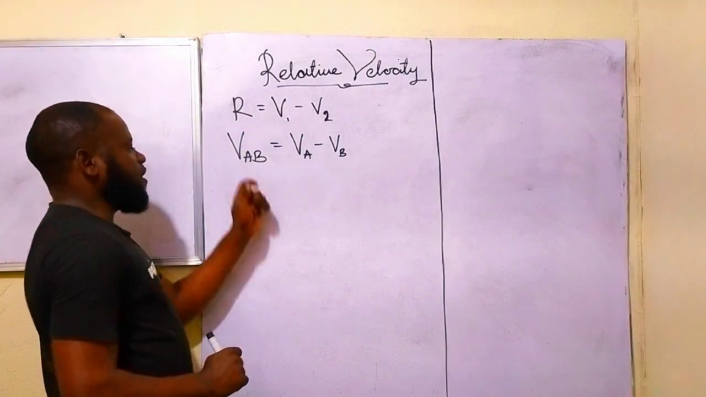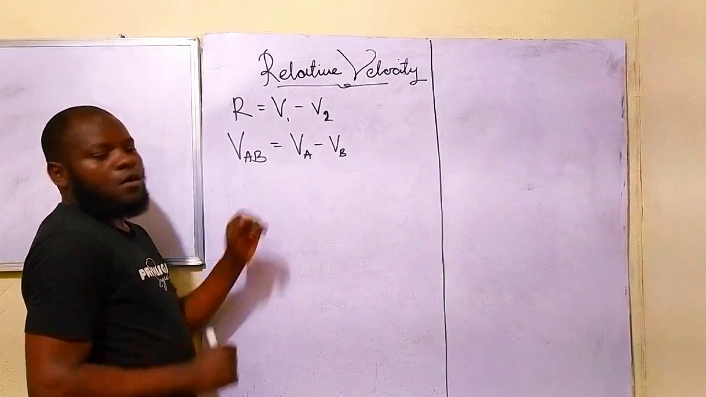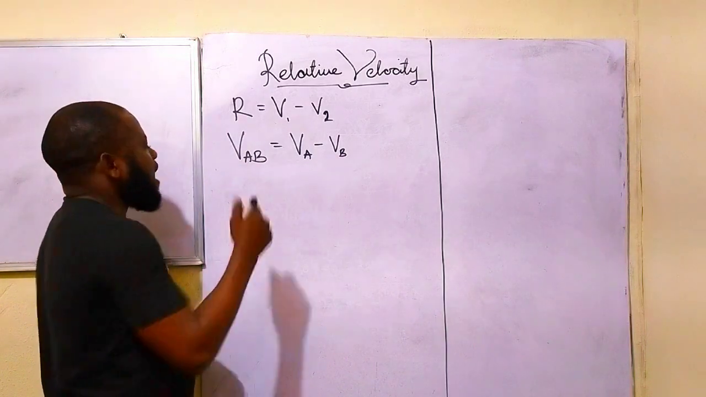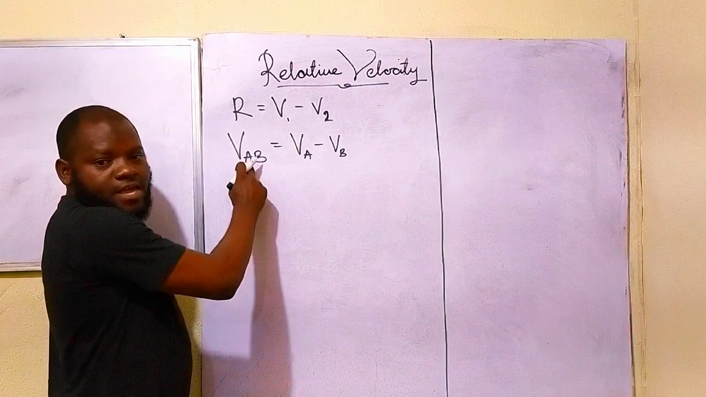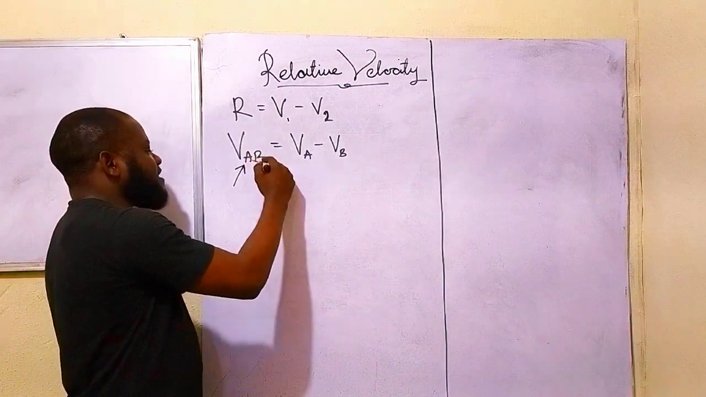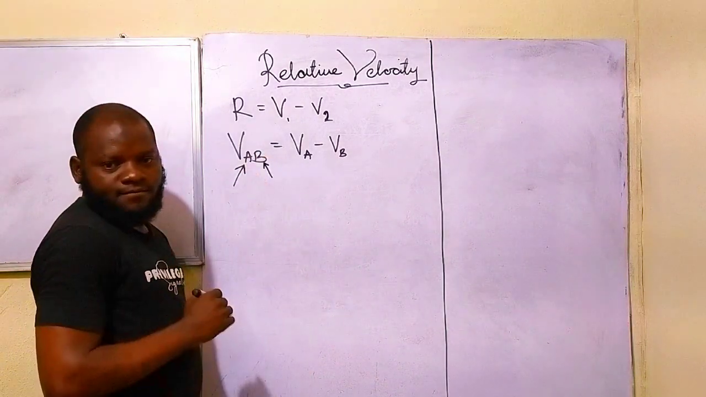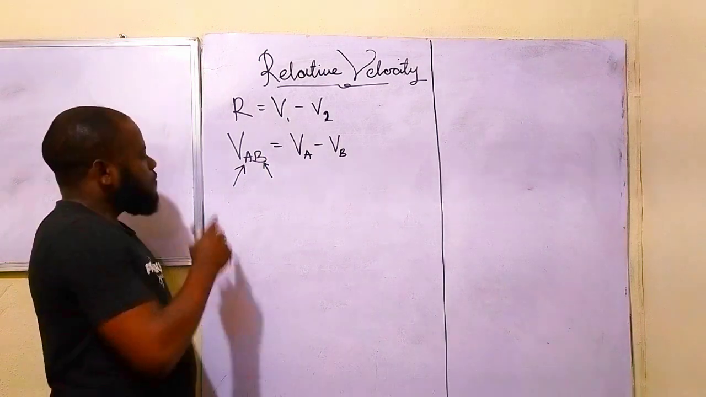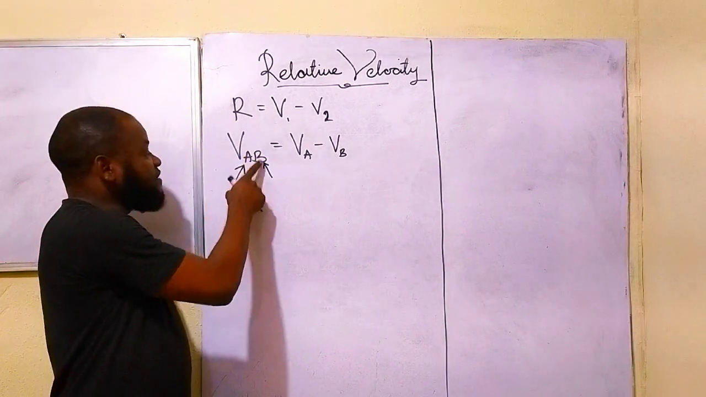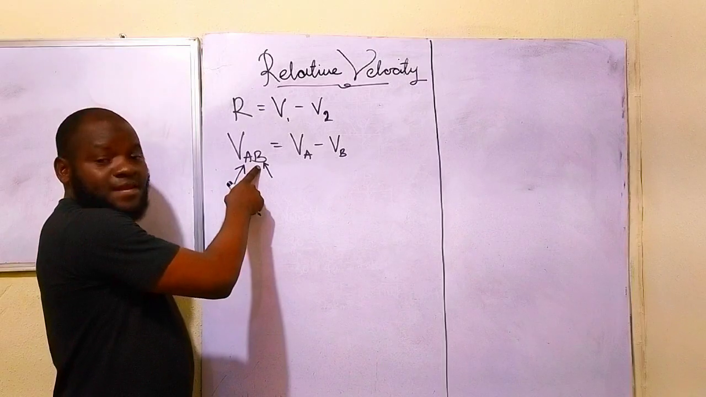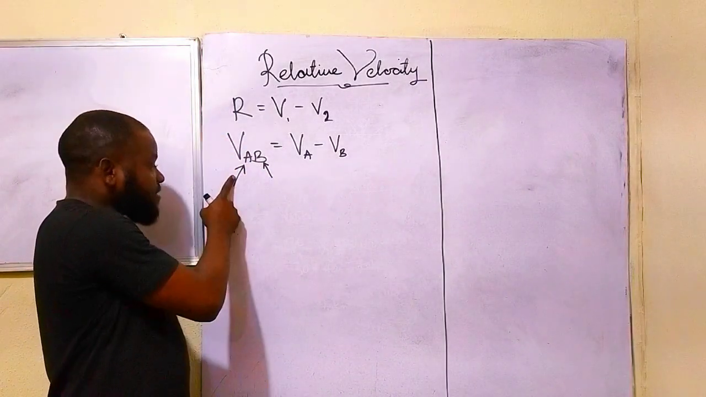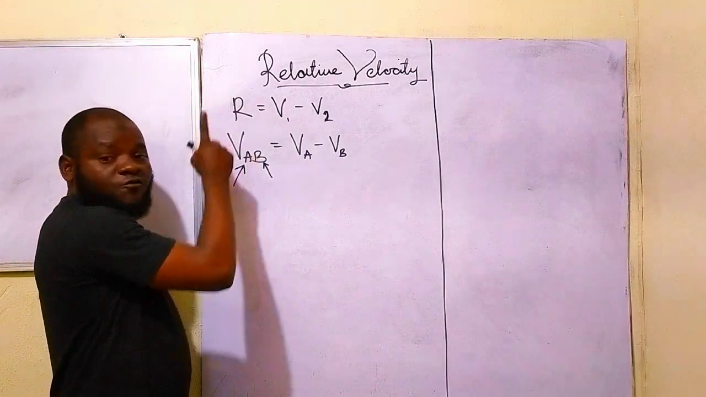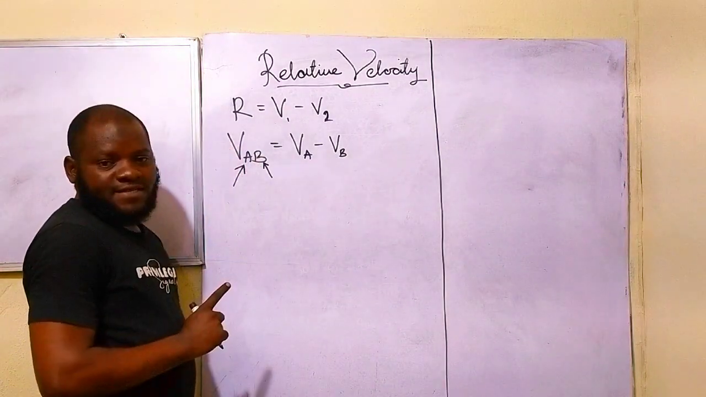If I have velocity AB, what this simply means is that I'm looking for the velocity of A relative to that of B. Are you there now? Velocity of A relative to what? In respect, let me put it like that, in respect to that of B. Velocity of A in respect to that of B. That is what this simply means.